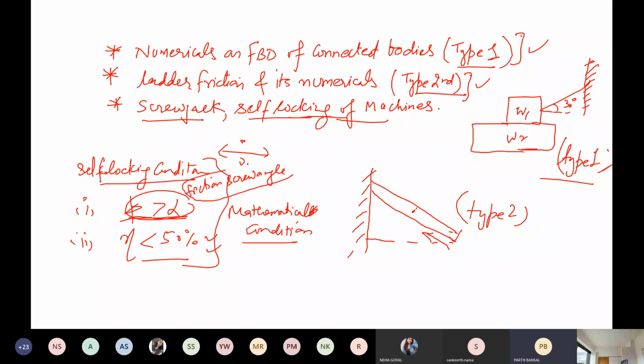Okay. Alpha is the angle between the threads of the screw. Yes, yes. I can explain it to you here, and I will explain it in the lab also.